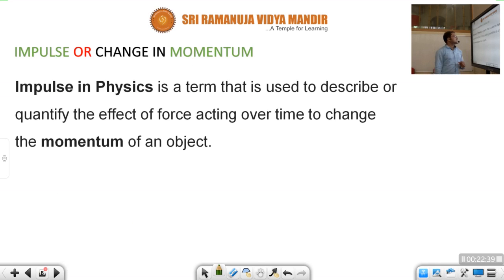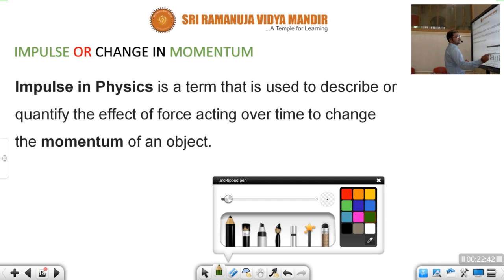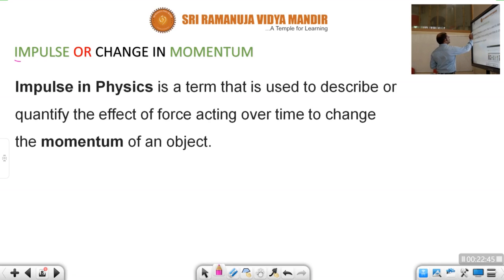See, children, the next one, impulse. Very, very important, children, this one. Impulse. Impulse can also be written as change in momentum. Impulse or change in momentum. Children, previously I wrote two things, initial momentum and final momentum. Initial momentum means the momentum of the body at the initial condition, and momentum of the body at the final condition. That is momentum, children, change in momentum due to change in velocity.